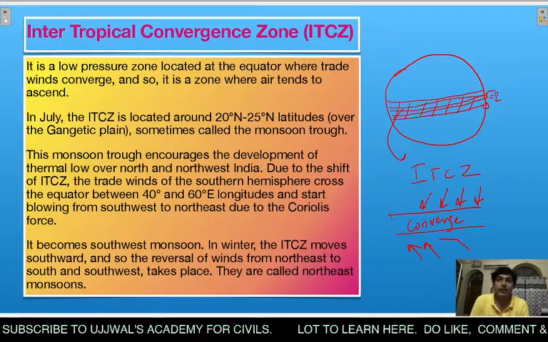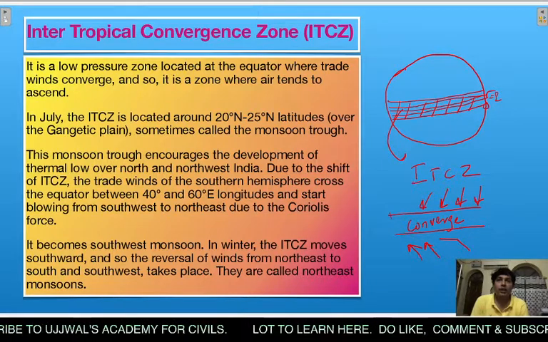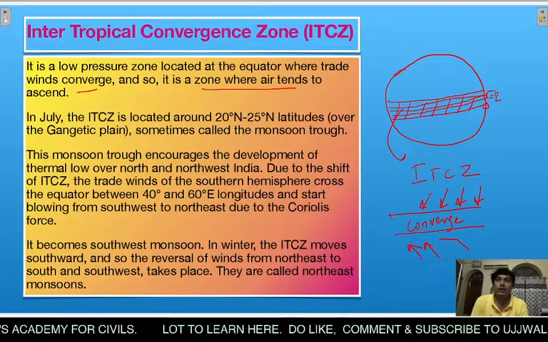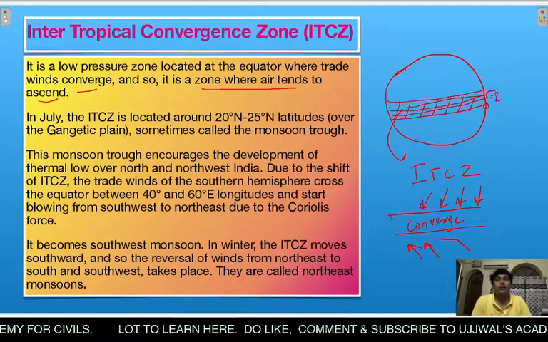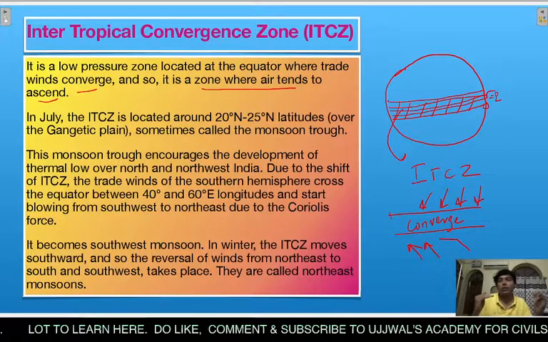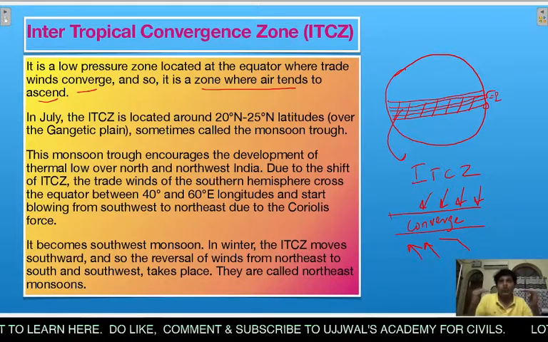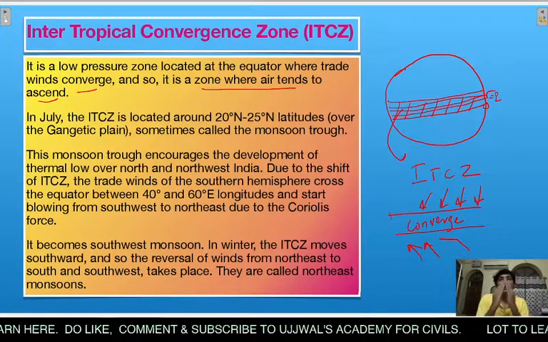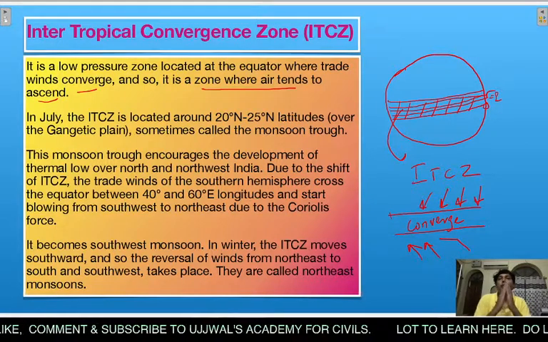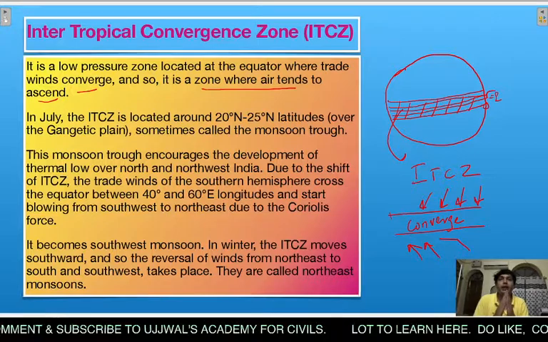So ITCZ is a low pressure zone located at the equator where trade winds converge, and so it is a zone where air tends to ascend. The air from both hemispheres comes towards ITCZ and rises. So basically there is an upward movement at the ITCZ and it is a low pressure zone.